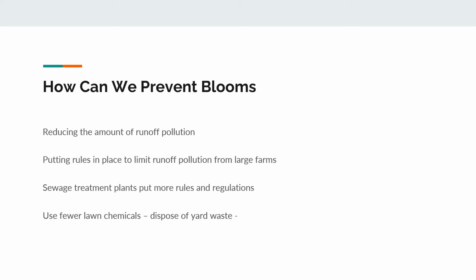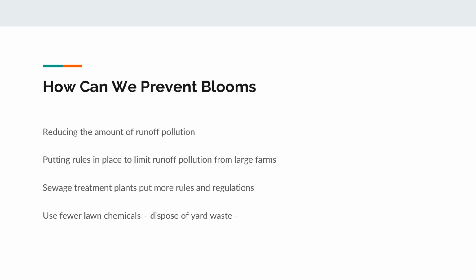So now we know the impact that can be caused from algae blooms and how it affects the aquatic life, wildlife, as well as humans. We should learn how we can prevent these blooms from occurring. First, we start off reducing the amount of runoff pollution. I think this is a big key because this is where the excess nutrients typically come from, runoff pollution.